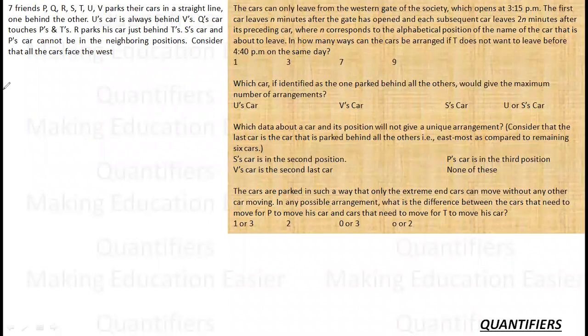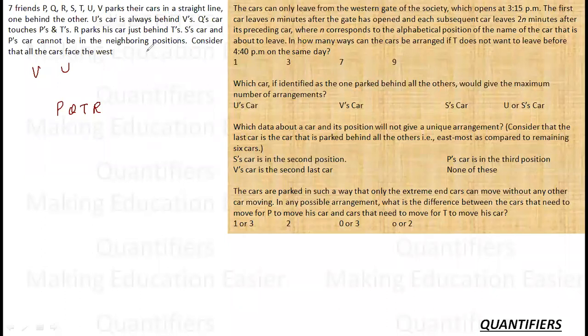He's saying that there are 7 friends, P, Q, R, S, T, U, V. They park their cars in a straight line. U's car is always behind V. So V will come first, U will come later. Okay, so it will be like this. Q's car touches P and T, so there are 2 possibilities. R parks his car just behind T. So if R is parked just behind T, this possibility goes out of the window.